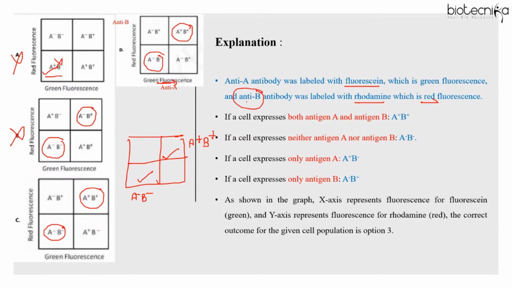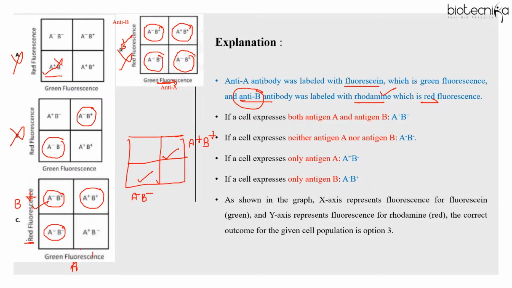And the B antigen we have labeled with anti-B antibody. We have used anti-B antibody for B antigen conjugated with rhodamine. So red fluorescence here is for B antigen, right? It detects the presence of cells having B antigen. So this should be B plus and absence of A, right? But you can see the same thing is given over here, so this cannot be the answer. If you look here, this should indicate absence of A but presence of B, right?